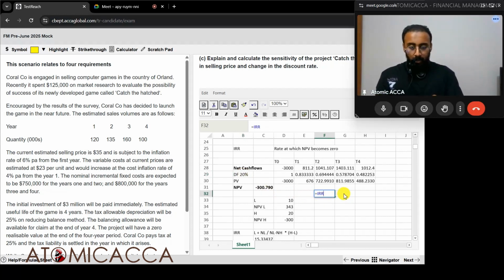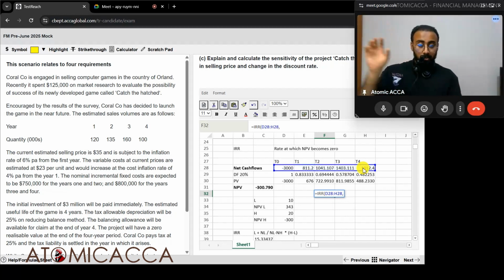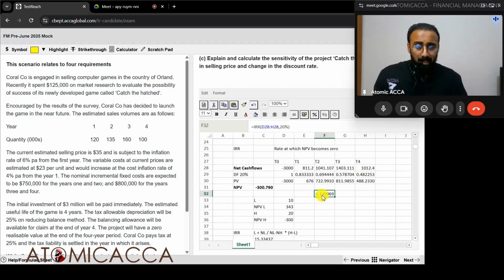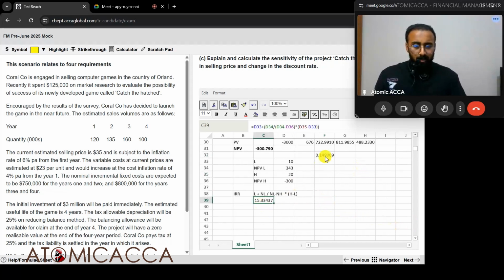IRR, open bracket, take all the cash flows before present value, meaning the original net cash flows, comma, then apply some random percentage which is greater than your original WACC. So original WACC was 10 percentage. Let's apply this 20% randomly over here, close bracket. What answer we get? 14.9 percentage. So that's somewhere close to 15.3. So there could be slight differences.